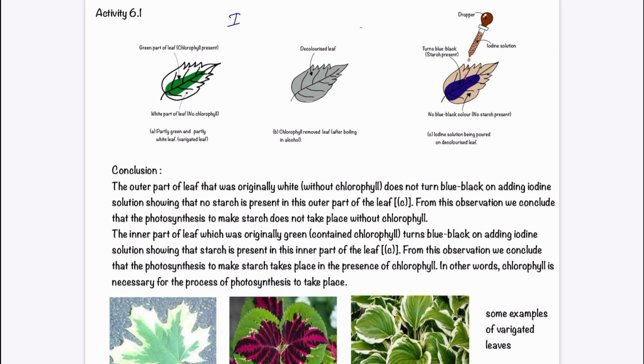Now iodine, when it comes in contact with starch, gives the blue black color.